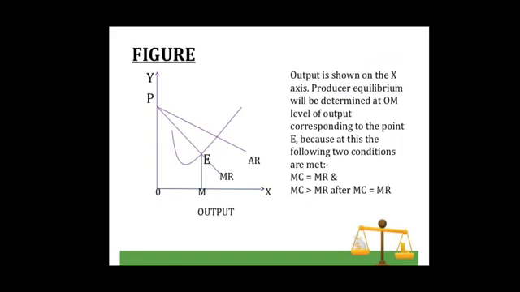Dear students, beyond point E, when marginal cost is greater than marginal revenue, it means that producing beyond this point will reduce profits as costs are greater than benefits. And below point E, when marginal cost is less than marginal revenue, the producer can add to his profits by producing more. So the producer is at equilibrium only at point E corresponding to OM level of output.